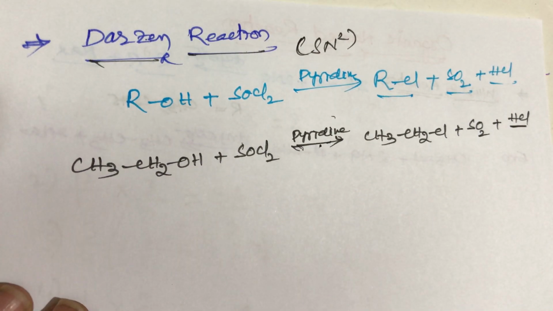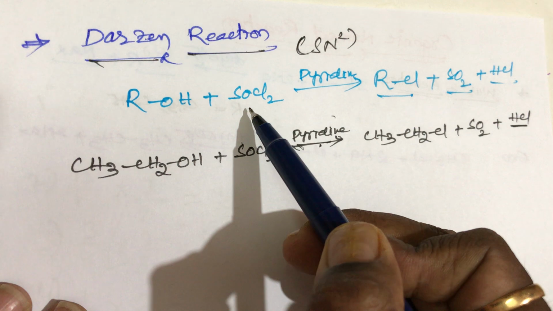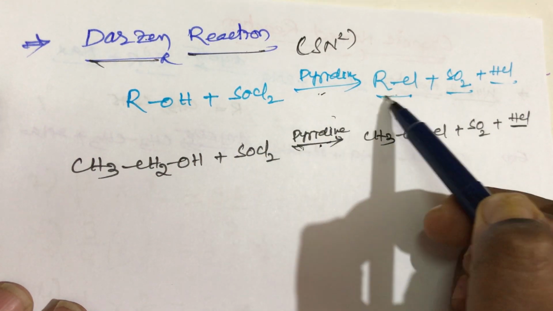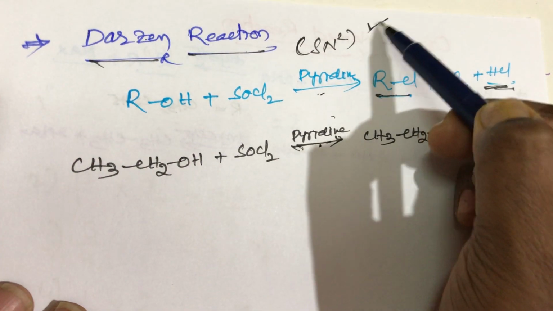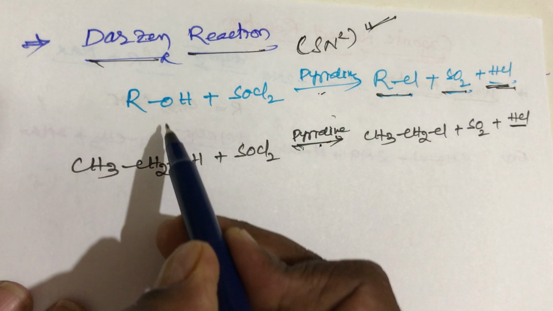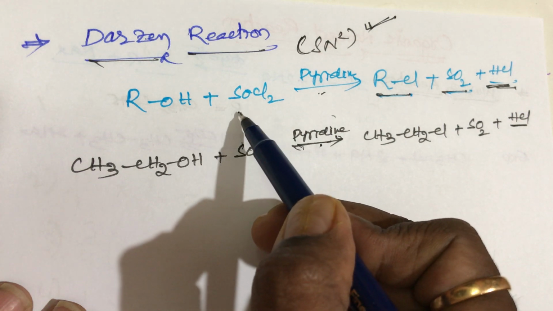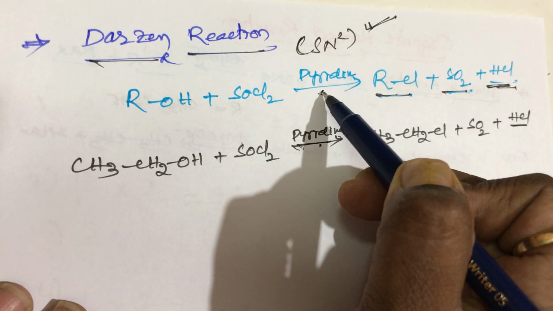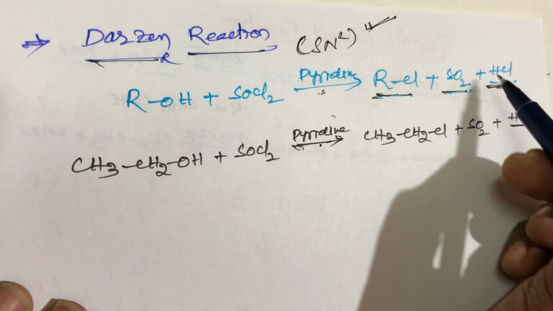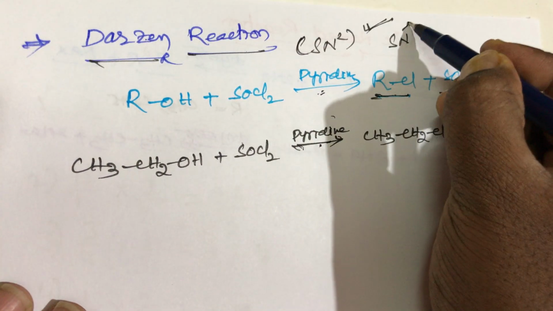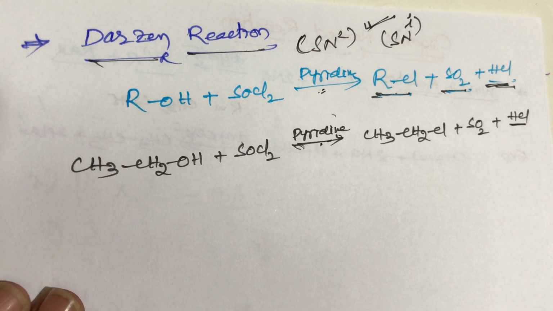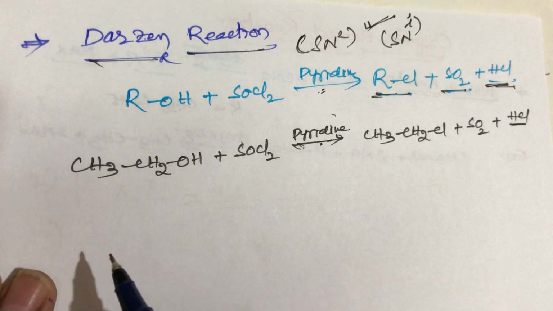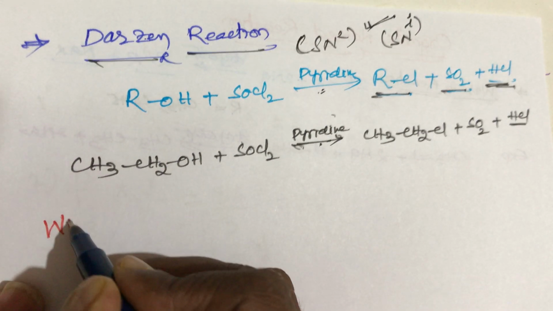In this Darzens reaction, when alcohols react with sulfonyl chloride in the presence of pyridine, we get alkyl halide, sulfur dioxide and hydrochloric acid. It belongs to the SN2 mechanism. And when alcohols react with sulfonyl chloride in the absence of pyridine, we get the same products, but it belongs to the SN1 mechanism. This is very important, students, the Darzens reaction. Now the next named reaction, very important, is the Williamson synthesis, students.